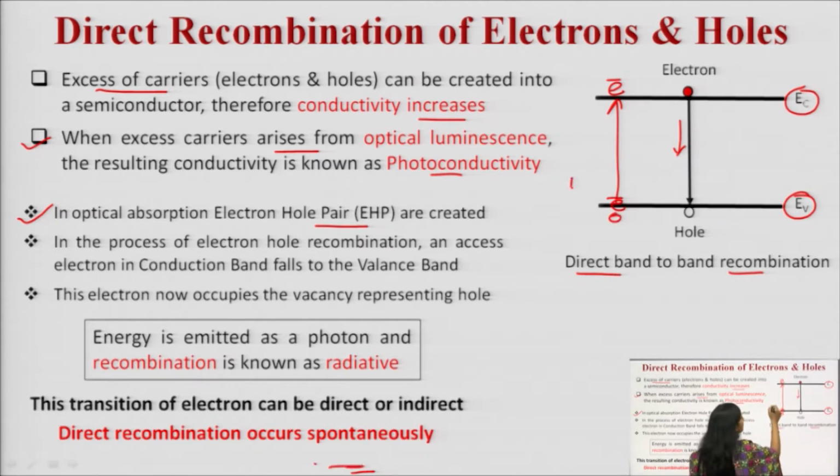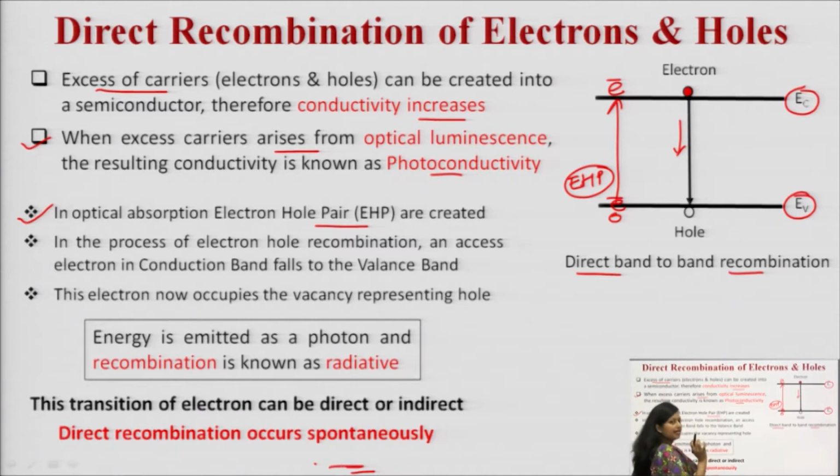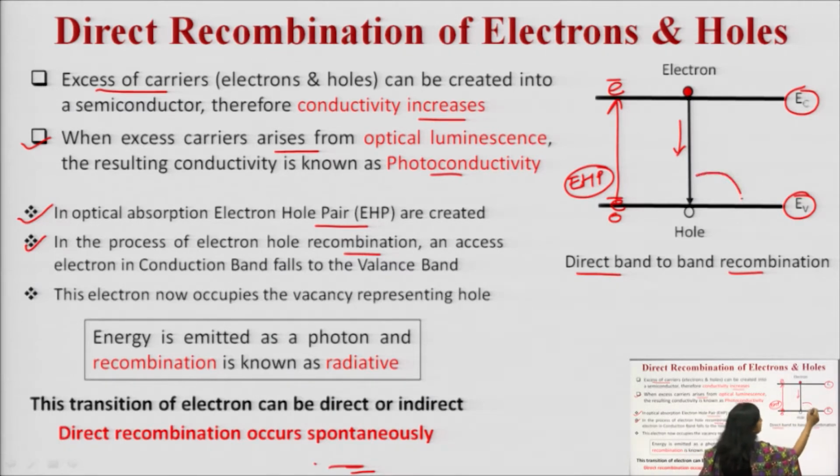It means an electron hole pair is created over here. So, in optical absorption, electron hole pairs are created, and in the process of electron hole pair recombination, an excess electron from the conduction band falls to the valence band. This is the process for recombination, and this is the process for generation.